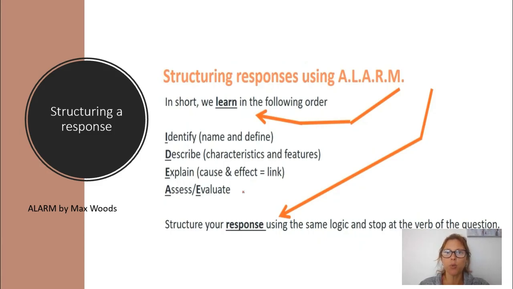Now we're up to this final level: assess, evaluate. In your case, you're going to justify, so you're supporting the argument. So something along the lines of: without this hierarchical organization, organisms would be limited in size.